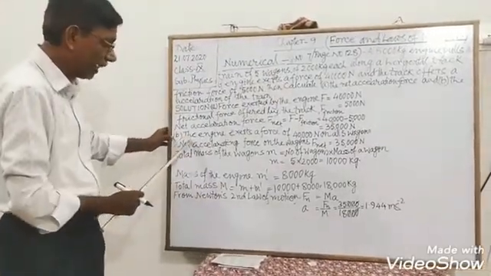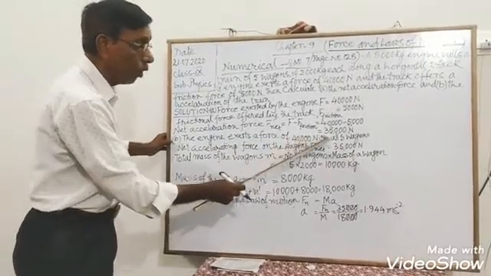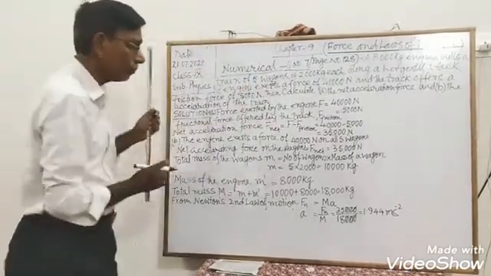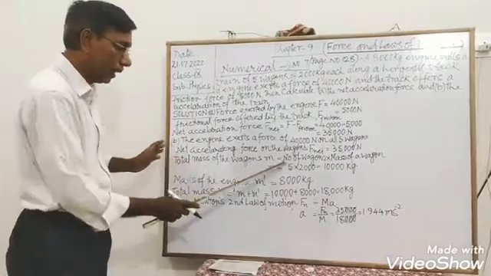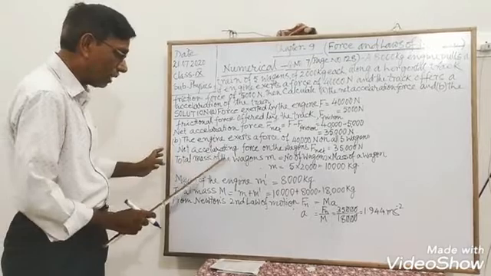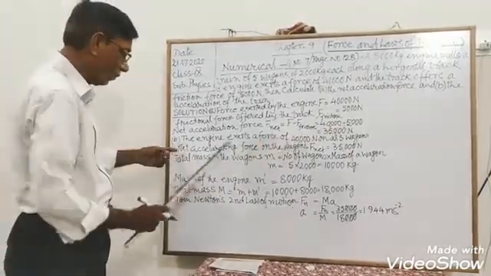We have 5 wagons here, so the total mass of the wagons we have already calculated here.